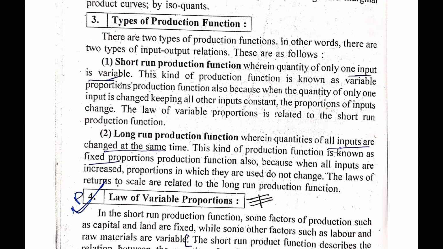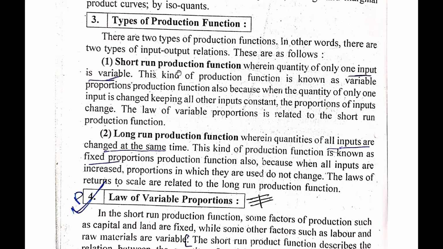The one is land, or we can say capital, and the other is labor. From the two inputs, one input is variable, which means I can change one input. For example, I cannot increase or decrease my capital, but I can increase the number of laborers in my factory, or I can reduce the number of laborers in my factory.